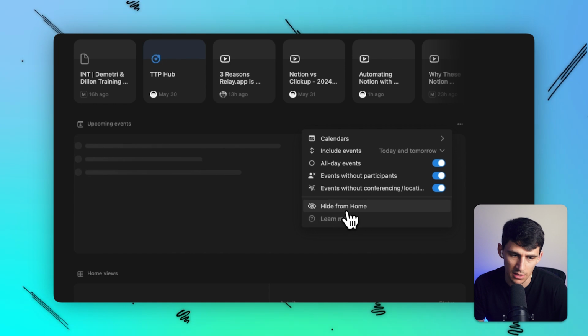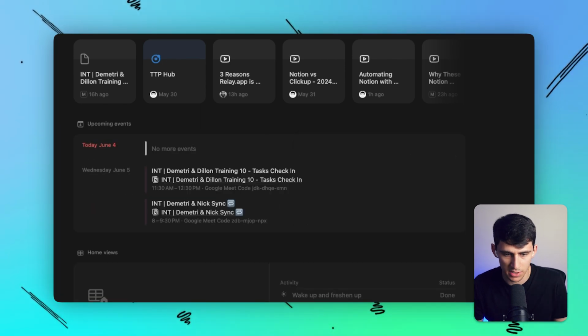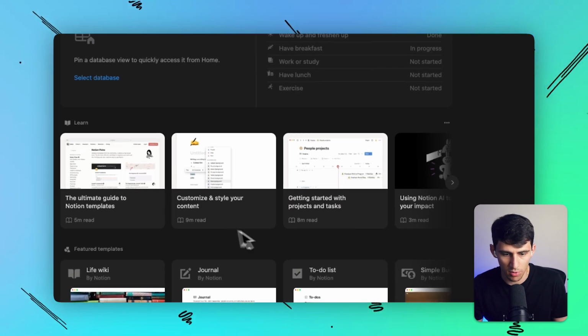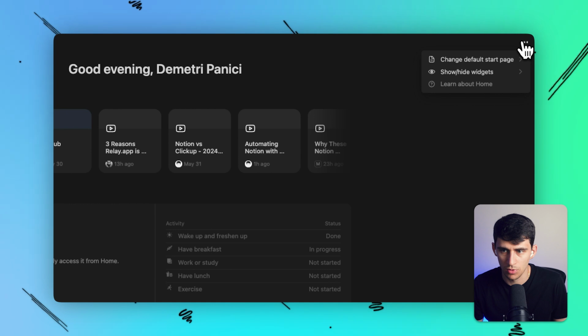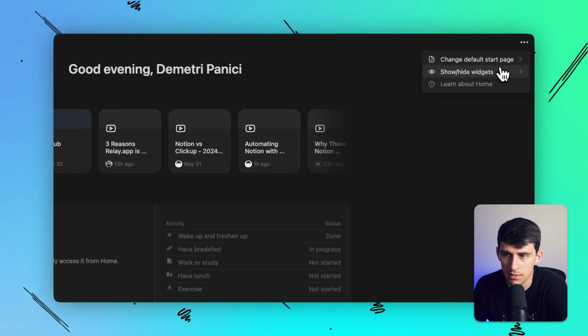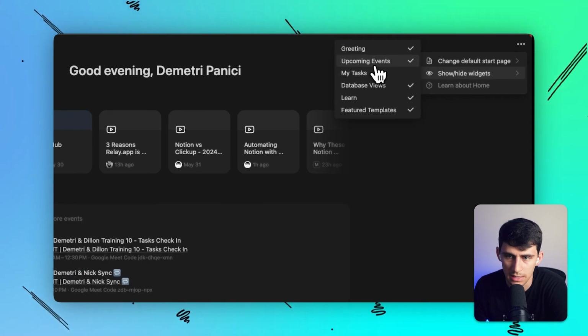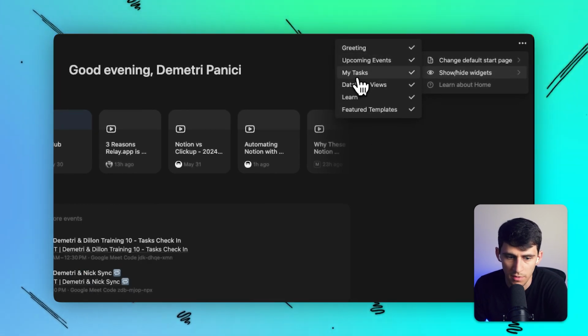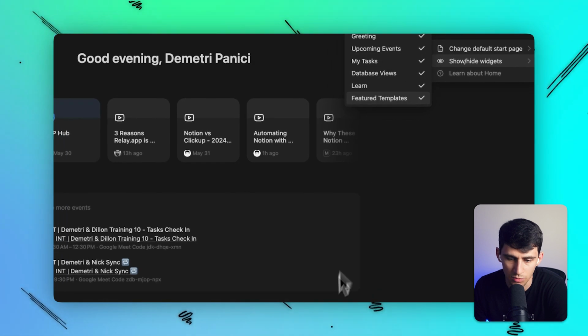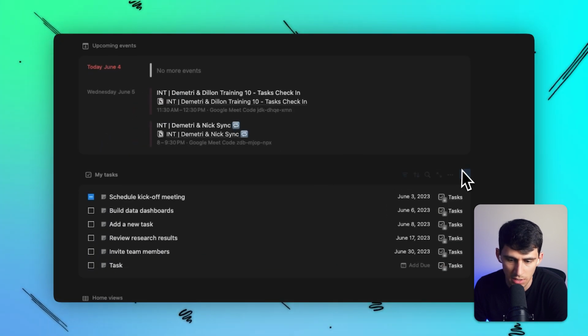And if you don't want to see it there, you can just press Hide from home. I'm pressing undo in order to get that back, but to actually get that back, you can essentially go to the top right and click on upcoming events and then boom, it pops up. You also have the ability to add a My Tasks section, which for some reason wasn't actually showing up.